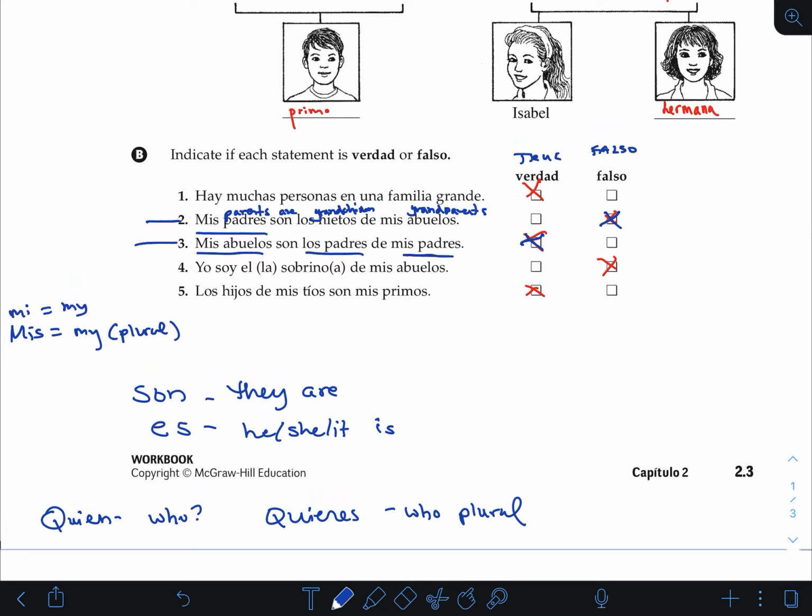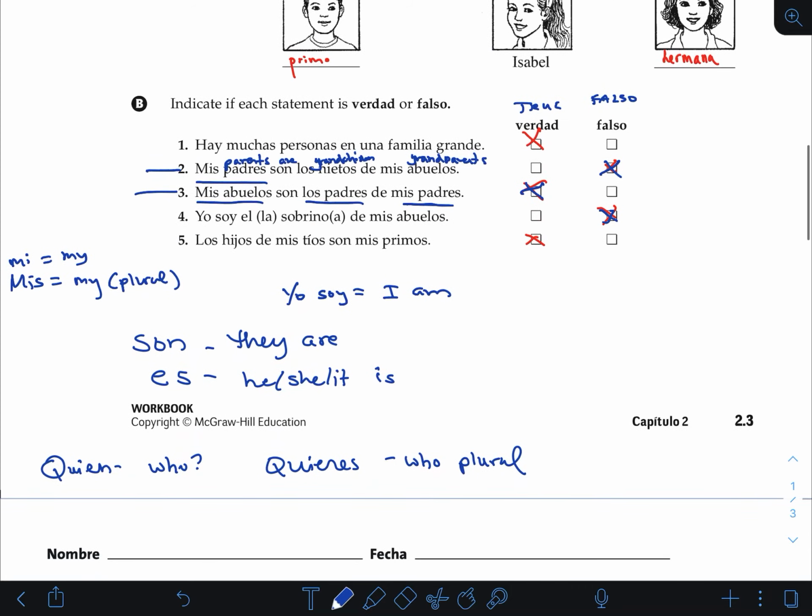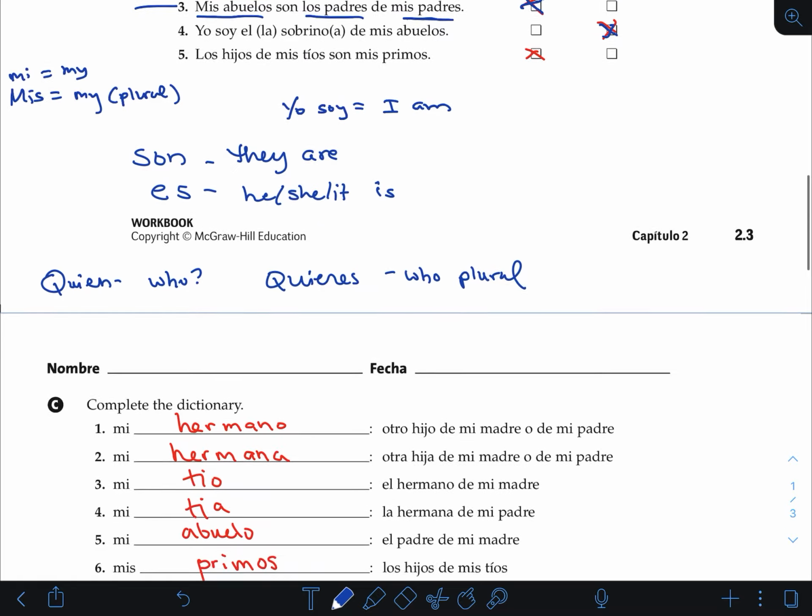And then we have yo soy, right? Yo soy equals I am. You need to know that. You need to remember these things. So yo soy, I am la sobrina de mis abuelos. I am the niece of my grandparents. That is false. You're the grandchild of your grandparents. So we just need to remember that we know when and how to use each word.